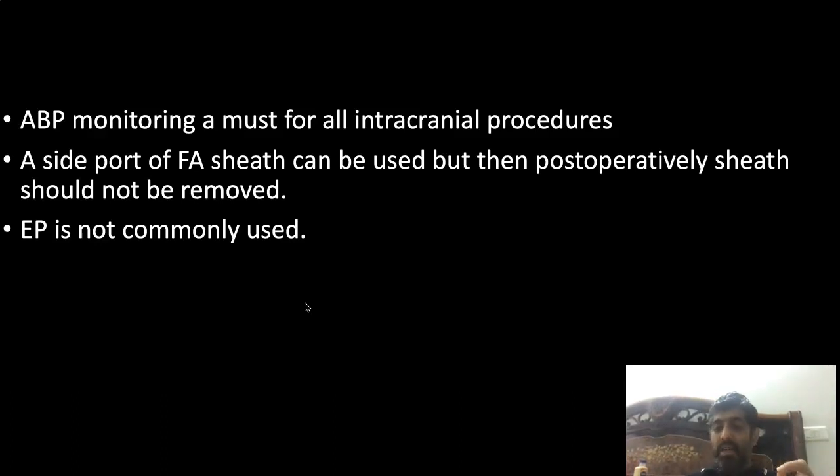So you tell the neurointerventionist that you are going to use it post-operatively for at least 24 hours, so please remove it a day after if you really require it, or you change it to a radial artery, especially in mechanical thrombectomy. If you're not able to put it in at the time of emergency, you just take it from the side port, and when the procedure is over, put in a radial artery cannula, and then they are able to remove those sheaths.